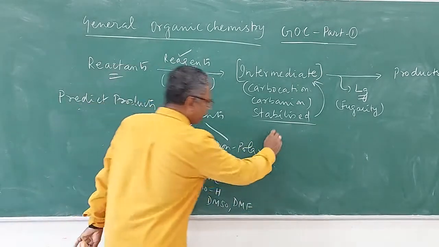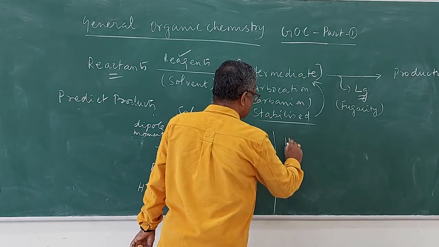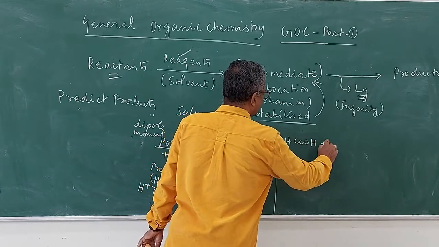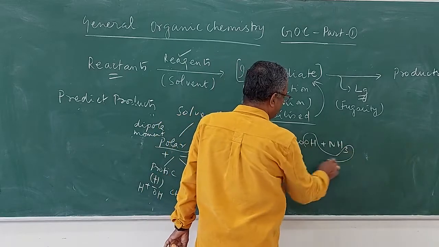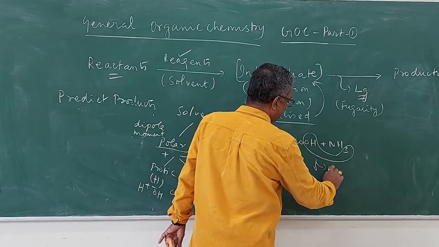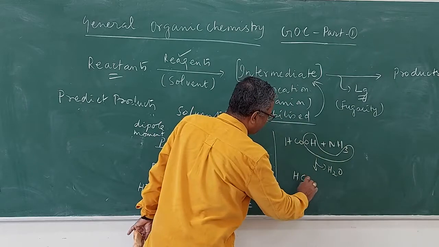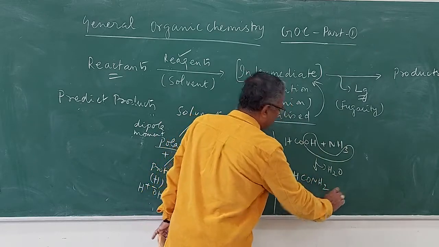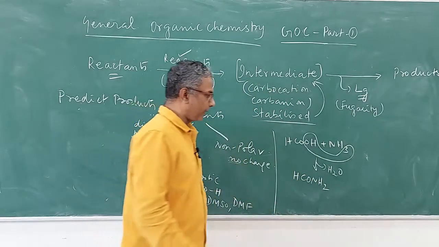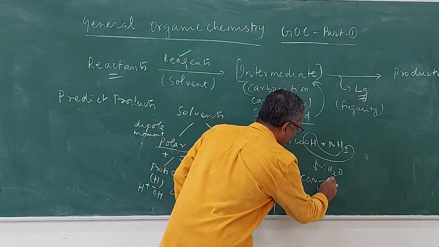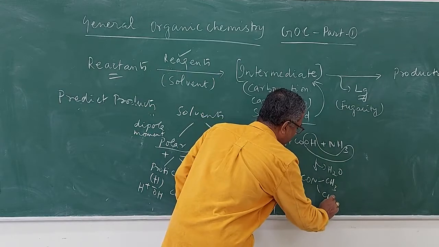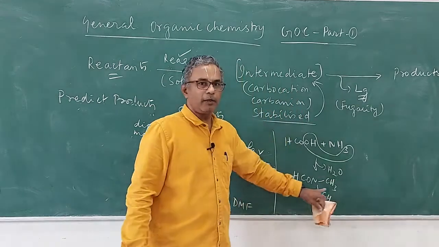So I will just tell you formamide. So this is formic acid. If you treat this with ammonia, this is an acid base reaction where a water molecule will be removed. So when you remove the water molecule, formamide will be formed here. This is called formamide. If you replace the two hydrogen atoms with two methyl groups, we call this dimethyl formamide.